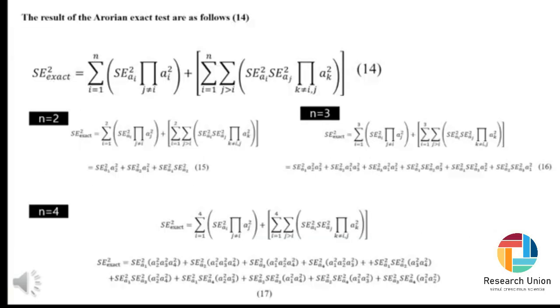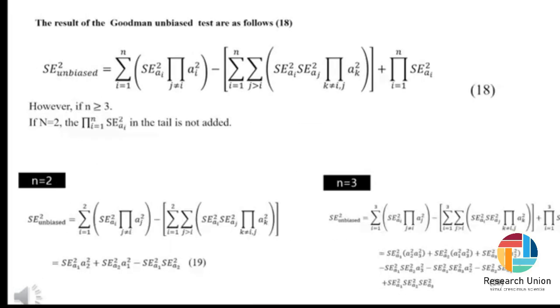We also demonstrate that the Aroian exact test is extended in the same way from n equals 2 up to n equals 4. Next is the Goodman unbiased test. This formula is somewhat complex.